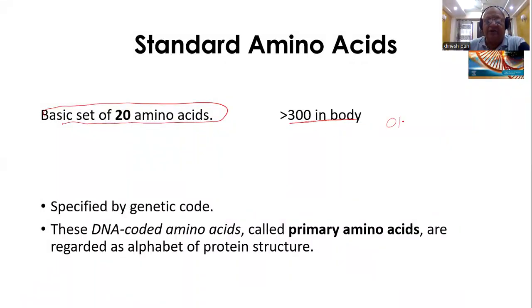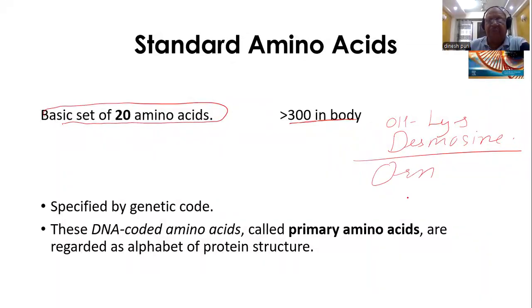For example, hydroxylysine, hydroxyproline in collagen, desmosine in elastin. Then, for example, ornithine and citrulline, etc. You will learn about them later on. These amino acids are present in free form. So more than 300 are present in the body.